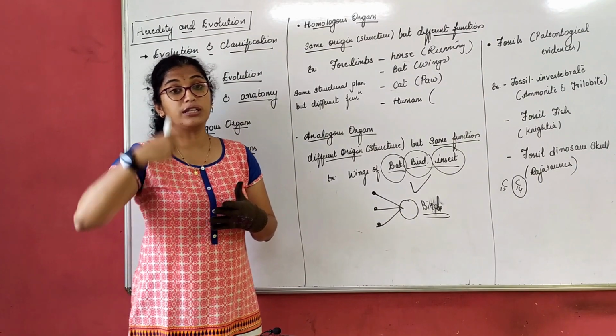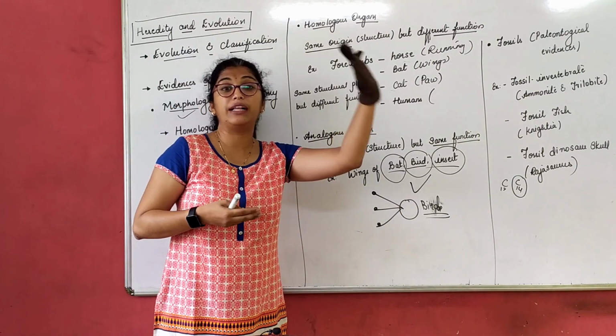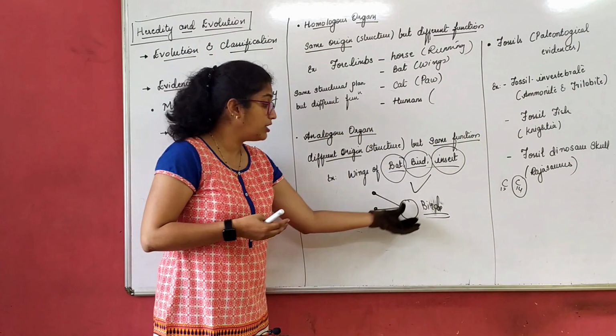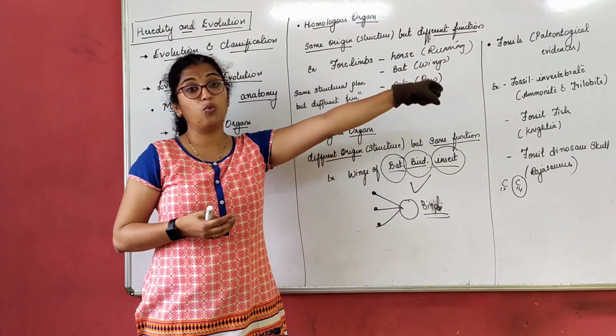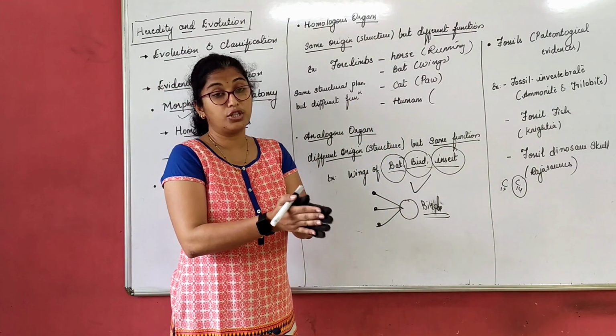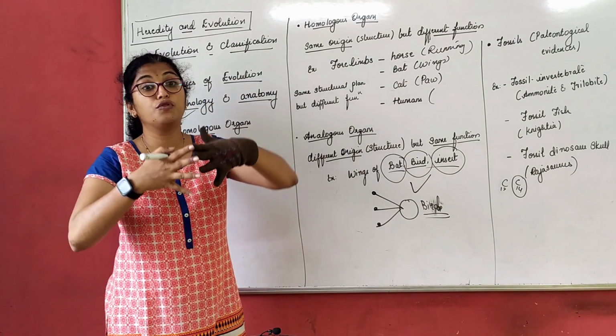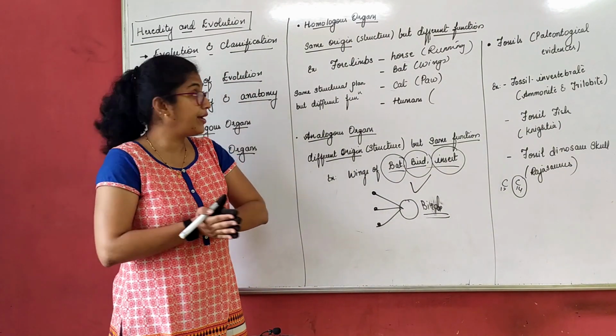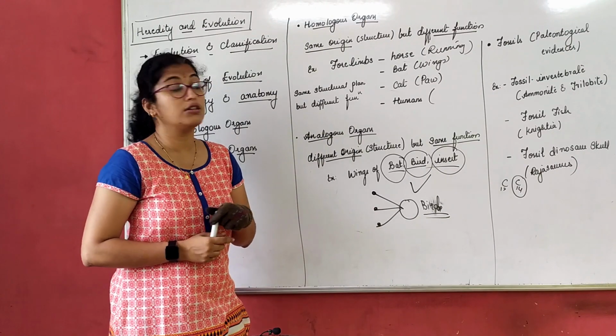Evolution-wise, it went on improving from one generation to another and finally became one thing, right? So here, what has happened? It has converged. All the organs have converged to form a better one, right? What about homologous organs?